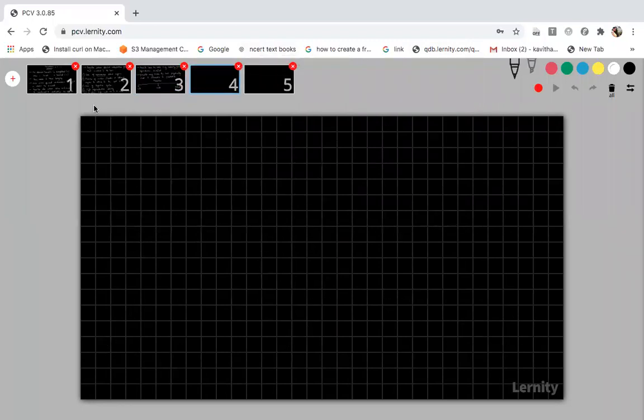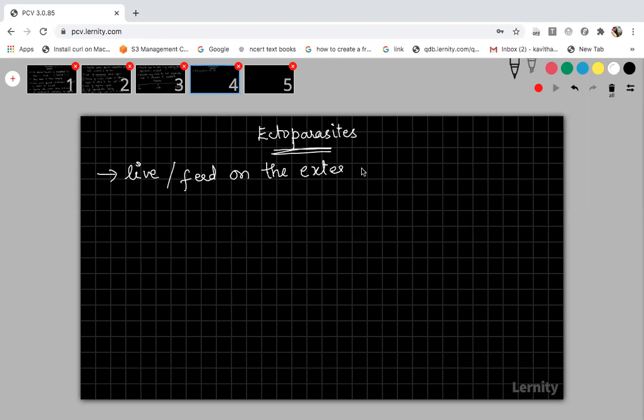I told you three different parasites we are going to discuss: ectoparasites, endoparasites, and brood parasites. Ecto, you know from ectoderm. So many places you have studied about ecto. Ecto means outer, endo means inner. Similarly, ectoparasites live or feed on the external surface of the host. They will not be present deep inside the body of any living organism; they live on the outer surface of the host.